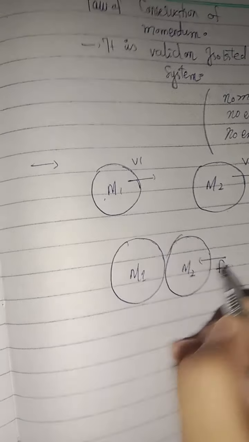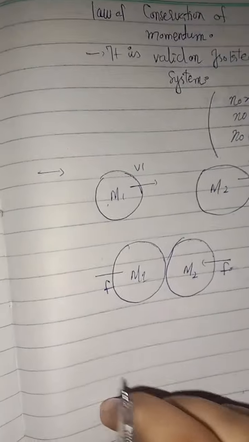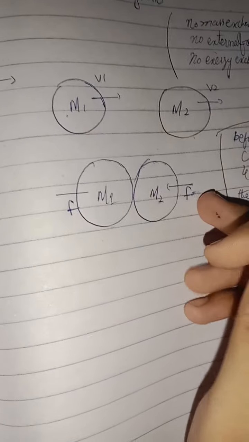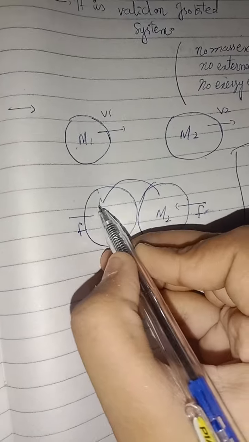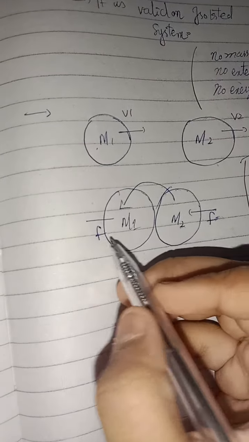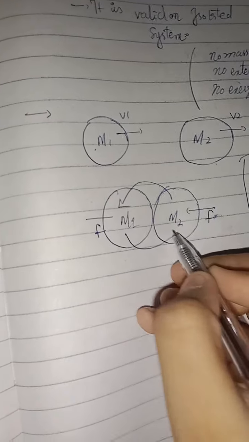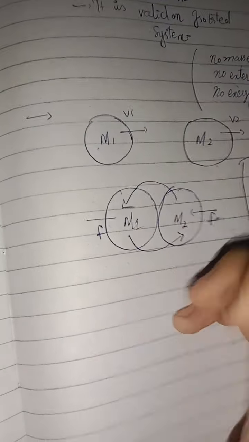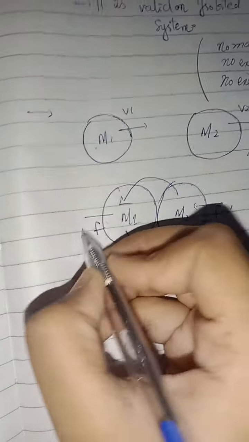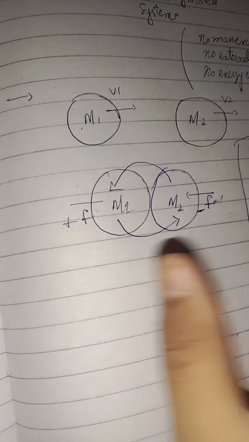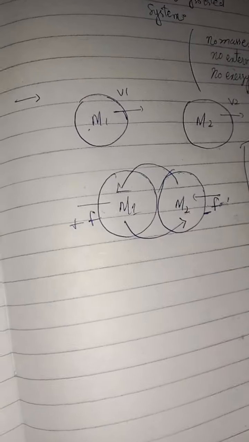Here is a force, here also a force. This force is opposite to this one. The forces are opposite to each other. Now it's a negative and it's a positive force. Because they are opposite, that's why plus and minus.